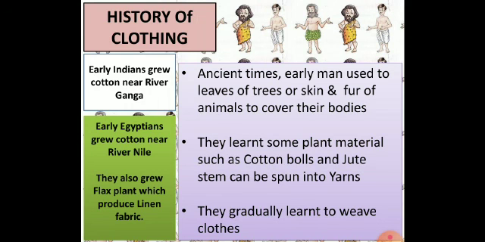Early Indians grew cotton near river Ganga. Similarly, early Egyptians grew cotton near river Nile. So Egypt also is the origin country for the linen cloth, which is majorly from the plant flax. So flax plant produces linen.